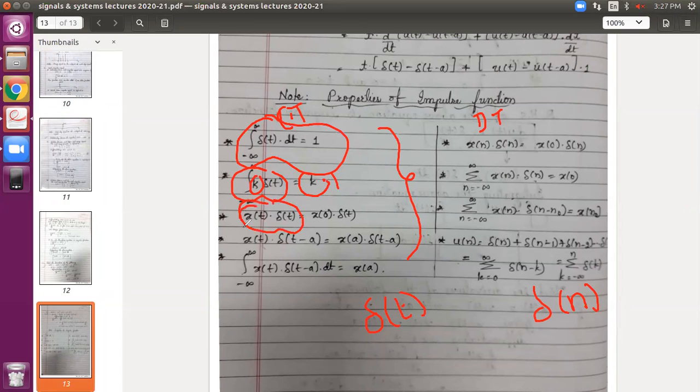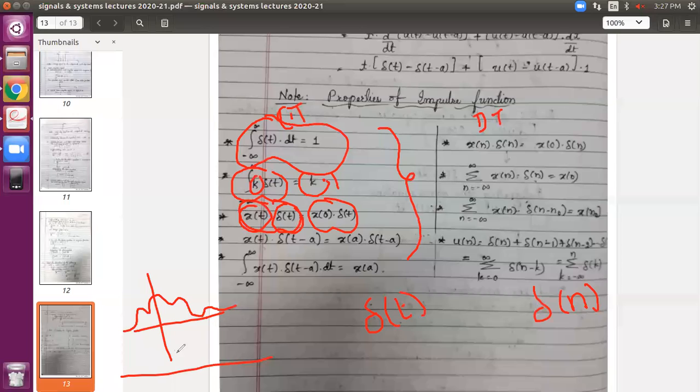If you multiply any signal with delta, what do you get? Assume that this is some signal x of t. You already know how the impulse is defined. It is only present at the 0 point, no other values, left or right. So whatever amplitude the given signal has at t equals 0, that is multiplied with the impulse.